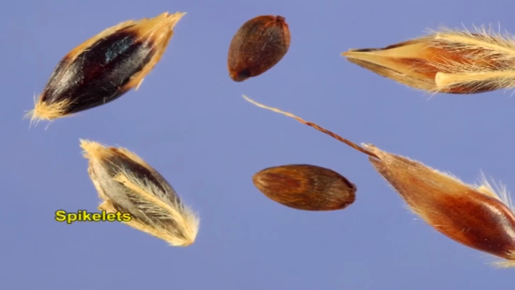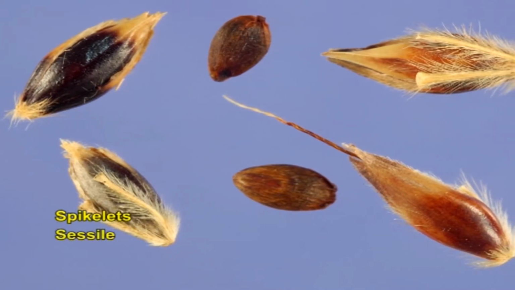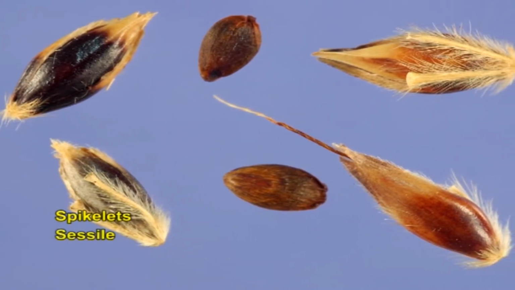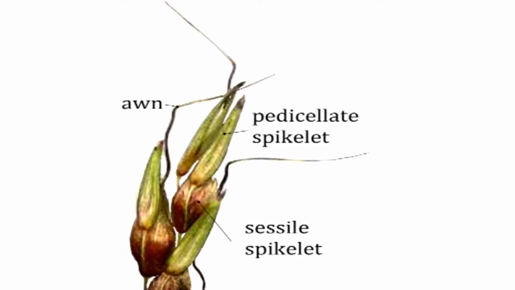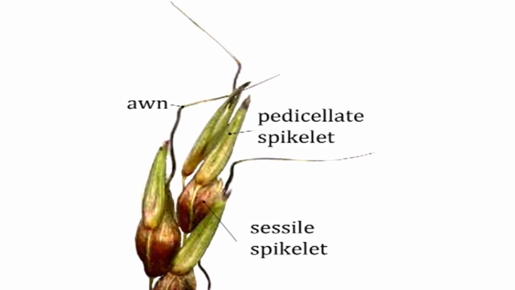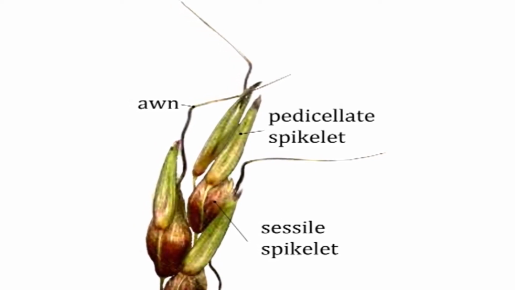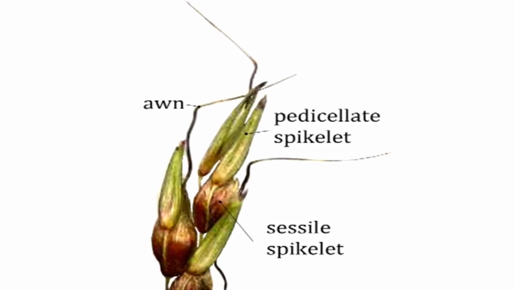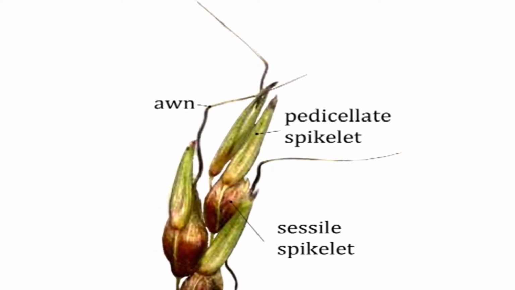Spikelets occur in pairs on the lateral branches of the panicle. One is sessile, while the other spikelet is pedicellate. The sessile spikelet is bisexual, while the pedicellate spikelet is either male or sterile. The sessile spikelet is comparatively larger than the staminate spikelet and each spikelet has 2 florets.